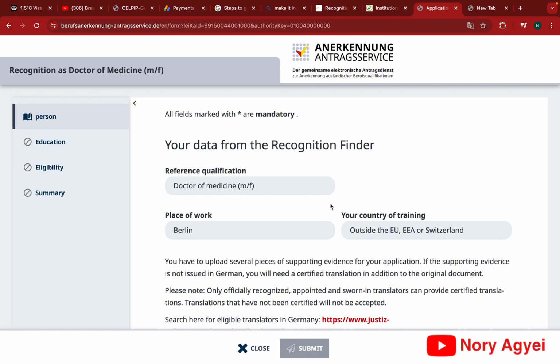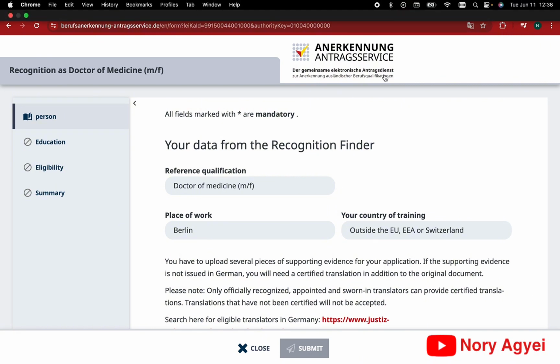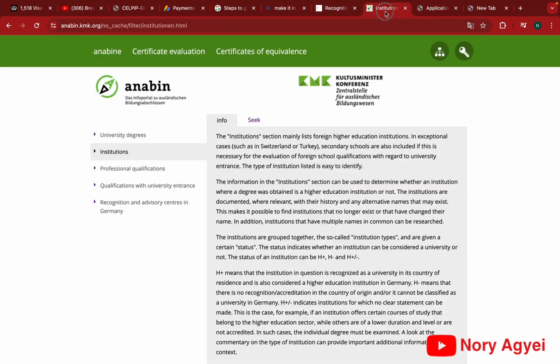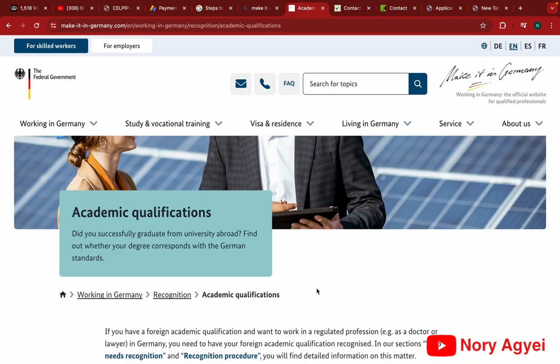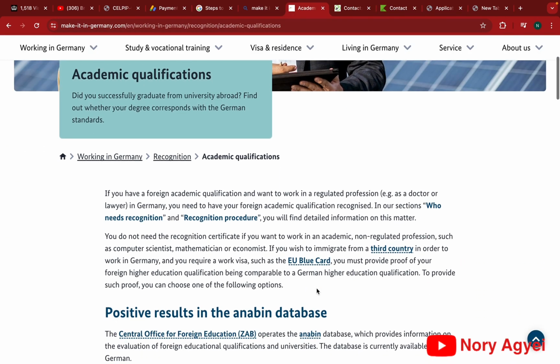So guys, that is it for the recognition, the comparability check, to check if your certificate or your qualification is equivalent to the German one, and anything that you need to know about the ANABIN database.